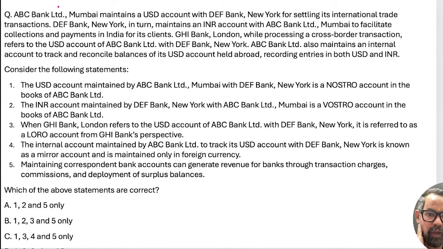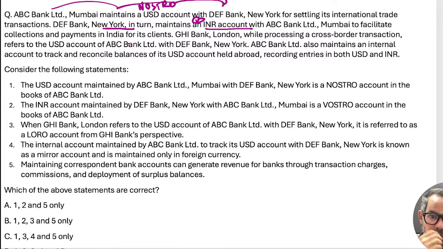So ABC Bank Mumbai maintains a USD account with DEF in New York. This is ABC's account with DEF, so it is your Nostro account, right? In turn, DEF New York maintains an INR account with ABC. So this is your Vostro account, right?